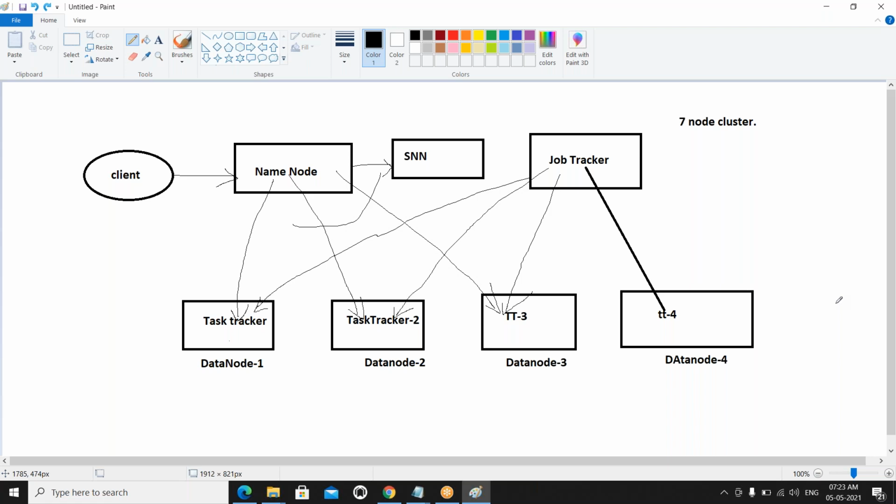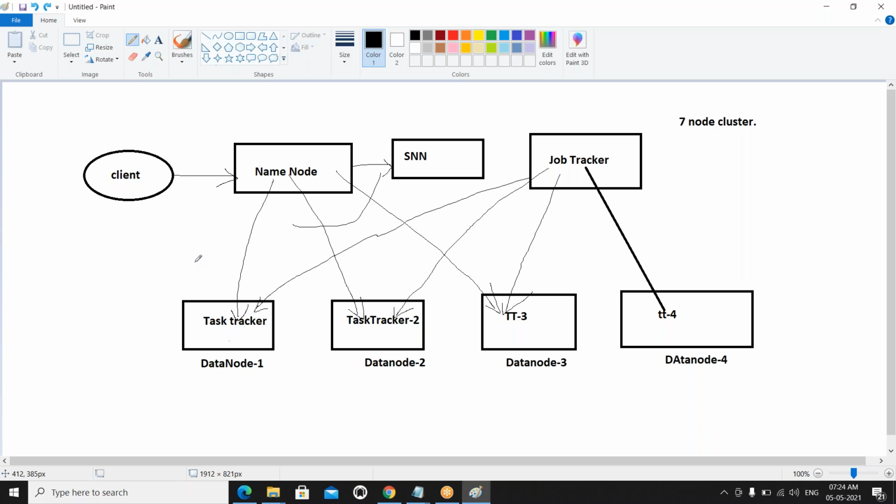Oh no, sorry. Not the 7 node. It may be 256 nodes, 56 nodes, 16 nodes, 13 nodes, 5 nodes, and also 1 node. As part of our course, we are using only a single node. All these nodes, name node, secondary name node, job tracker, task tracker, are all in the single node only. In the single node, all these daemons run.